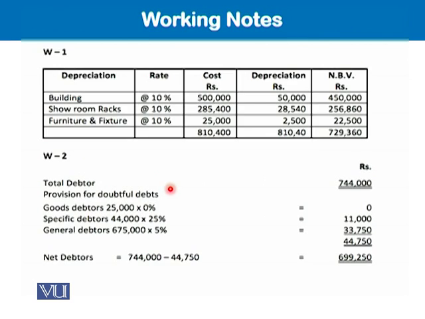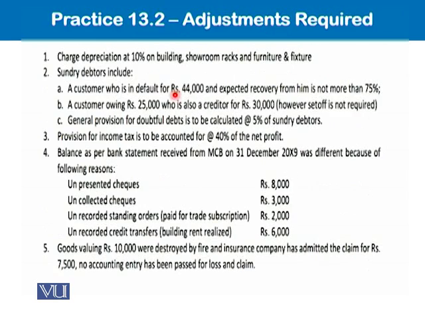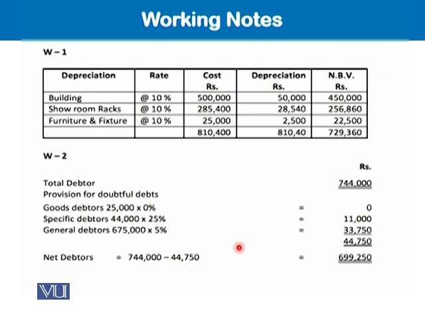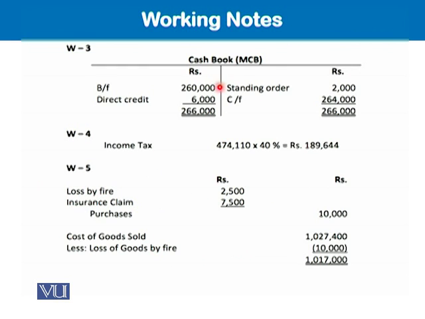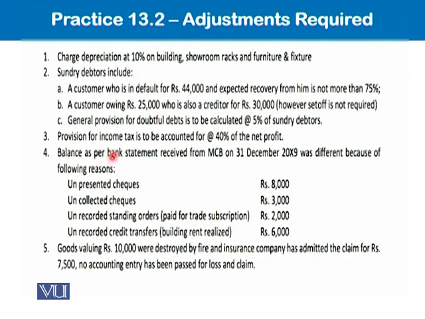So here is the bank reconciliation thing, cash book MCB column. Opening balance is what we are taking from the trial balance. Why am I saying opening? We are reopening it. So we are taking it from the trial balance, this balance 260,000. So just take it over here. What we see in the debit side, it's there. Now there were two unrecorded items. What were those two? In the adjustment, yes.